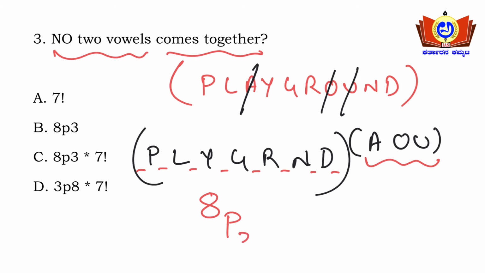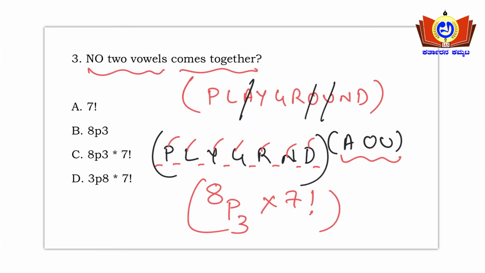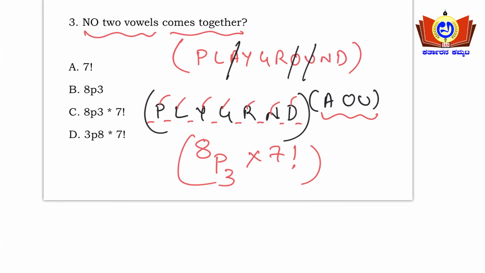That is 8P3. Yes or no? Into how many letters are left? 1 2 3 4 5 6 7. So into 7 factorial. 8P3 into 7 factorial is the right answer. Option C is the right answer here. Simple question, but you need to understand the basic concepts here.